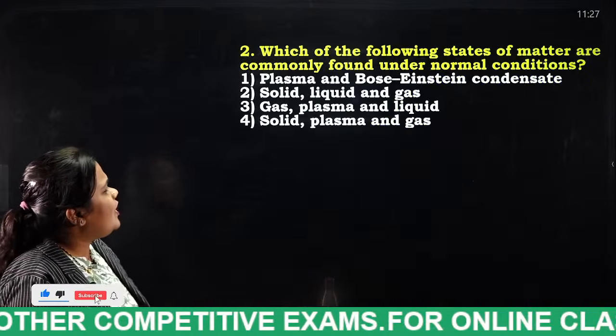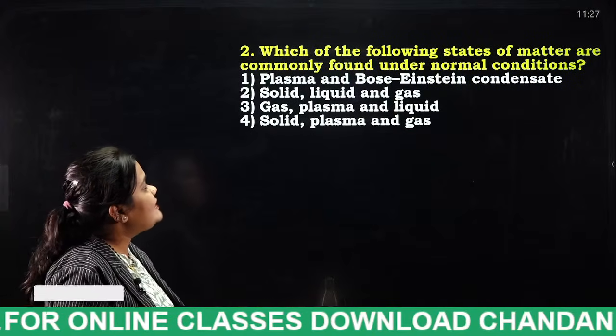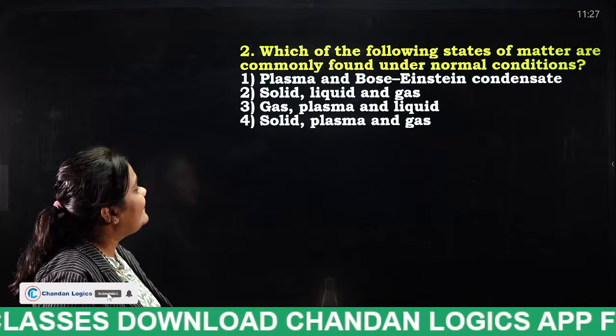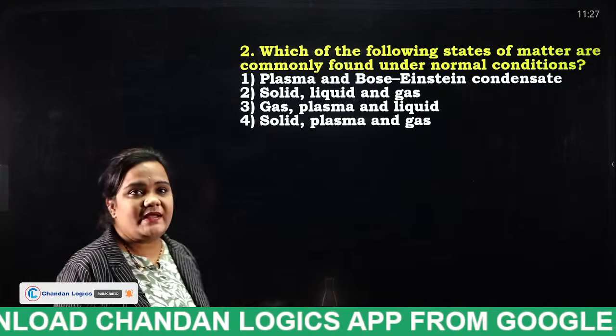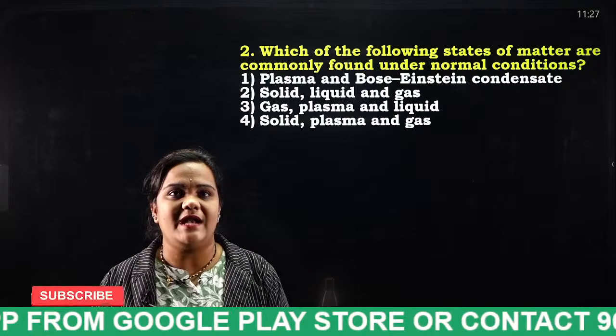Which one of the following states of matter are commonly found under normal conditions? Plasma and Bose-Einstein condensate; solid, liquid and gas; gas, plasma and liquid; solid, plasma and gas. In normal conditions, what are the states of matter?